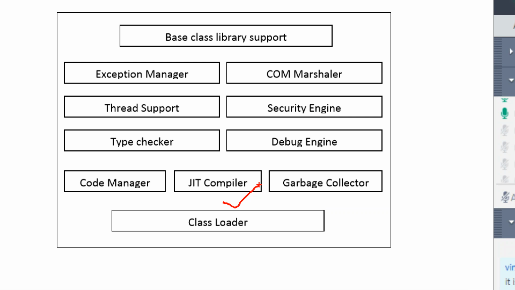Whenever you run the application, those classes will be loaded from the application to the CLR because the CLR has to execute the code. So finally you can say the class loader loads classes from the application to the CLR. That is the first responsibility.